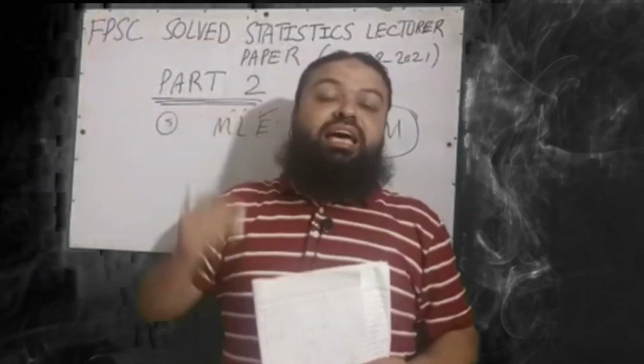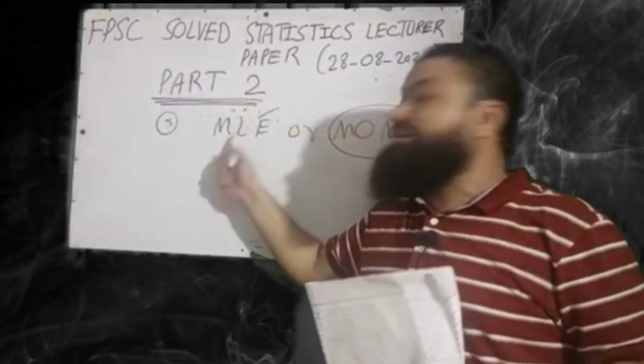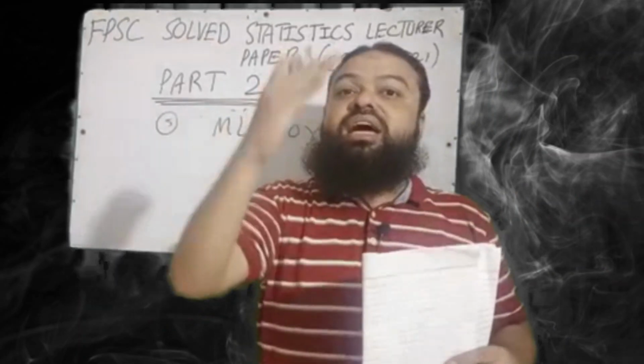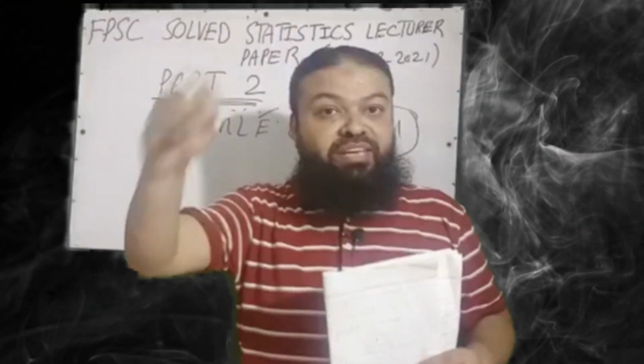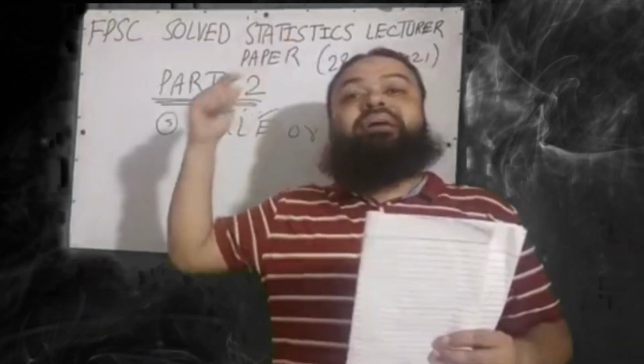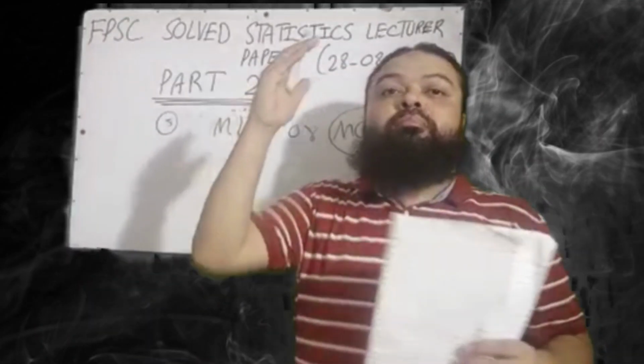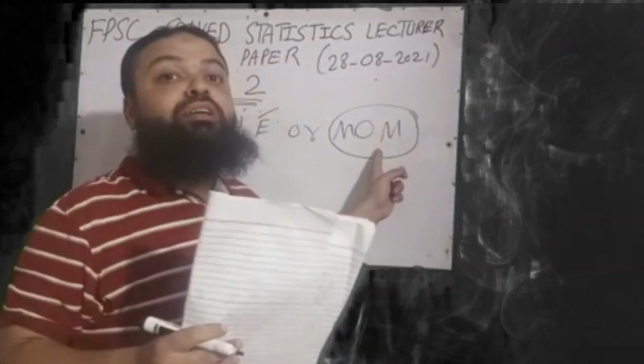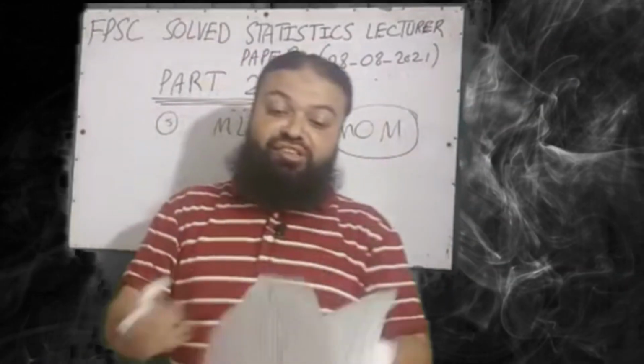Why? What is the reason? Actually, because maximum likelihood estimators have higher probability of being close to the quantities to be estimated. That's why maximum likelihood estimator is more efficient than method of moments. A very important question.